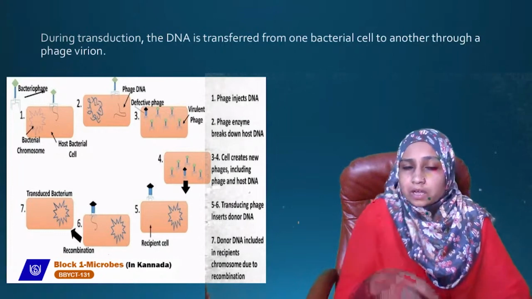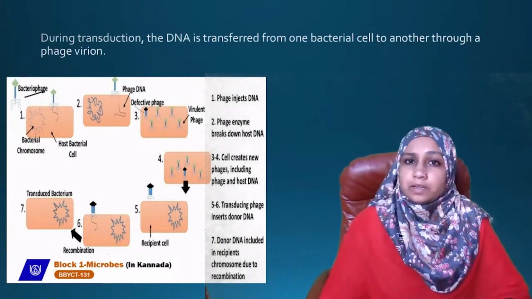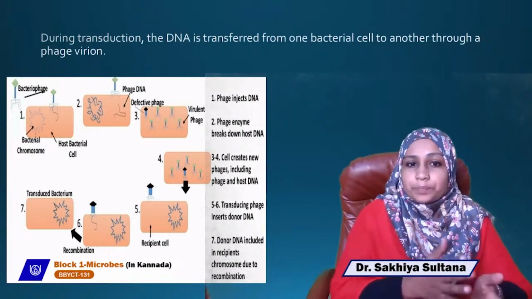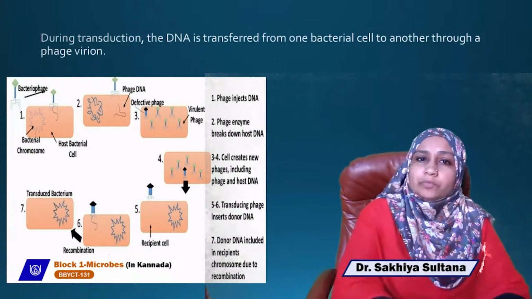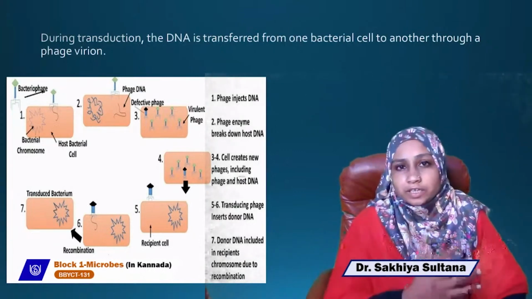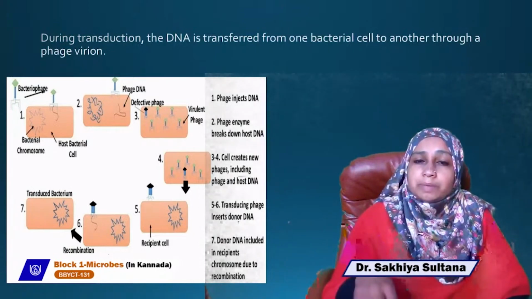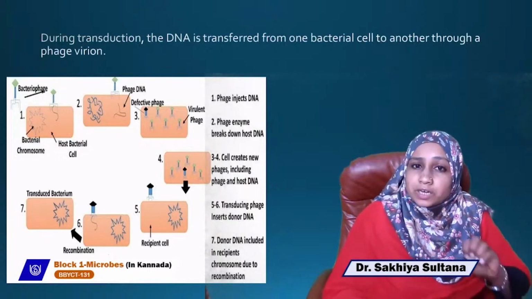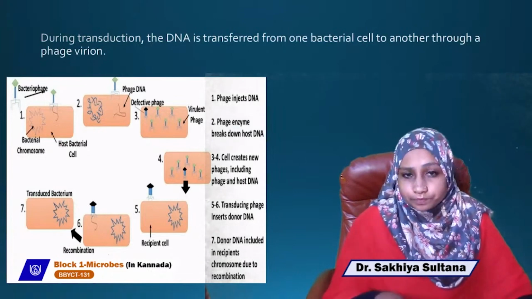It comes and infects the cell, injecting its DNA into the cell. It takes over the host cell machinery. It breaks the host DNA, and during assembly of the virus particles, some of the host bacterial DNA can be incorporated into the phage DNA. A phage which contains donor bacterial DNA is called a transducing phage.